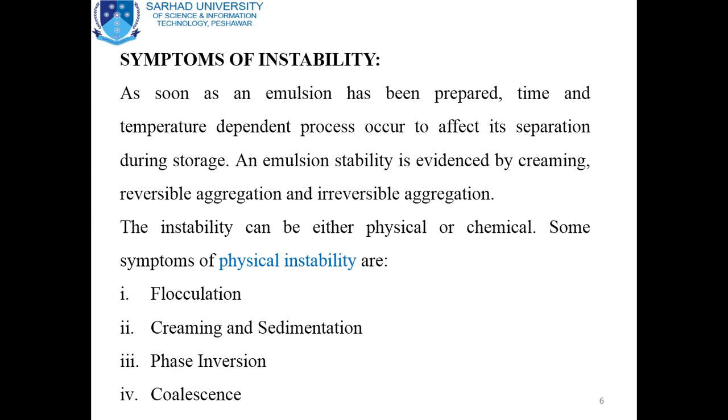There are basically two types of stability: physical stability and chemical stability. Some physical instability symptoms are flocculation, creaming and sedimentation, phase inversion, and coalescence.